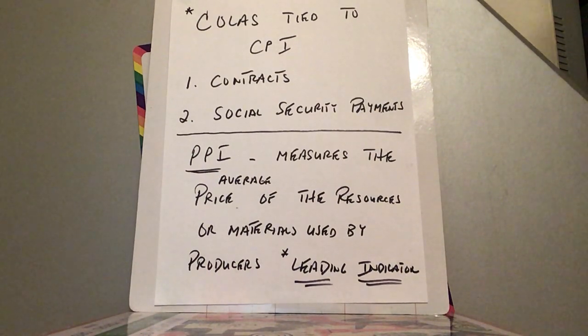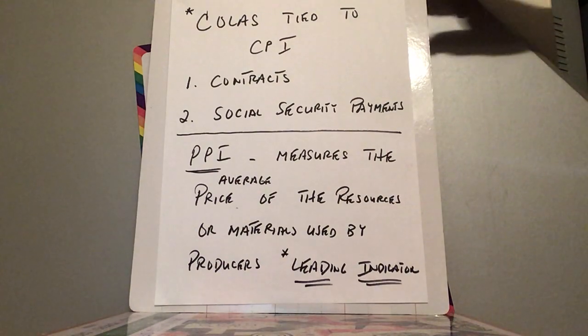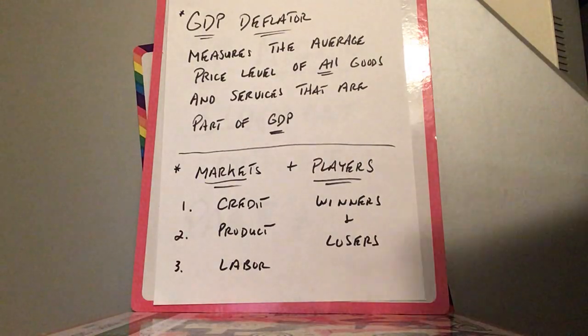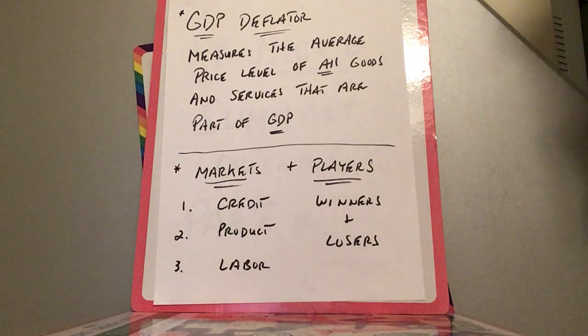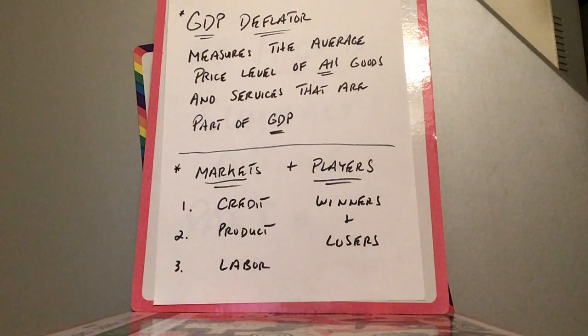So these are indexes. What are indexes? They measure the average price level. Well, the CPI measures the average price level of the goods and services that the typical household buys. The PPI measures the average price level of the materials that producers use to make the product. And then there's one called the GDP deflator. Now, the GDP deflator measures the average price level of all the goods and services that are part of GDP. And they use the GDP deflator to take, remember the formula?